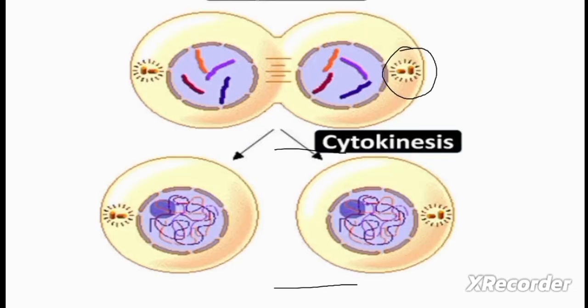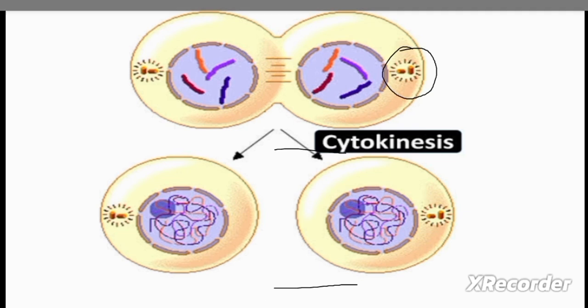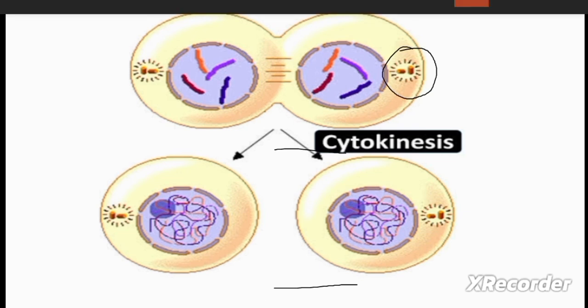This mitosis is divided into two further phases, which are karyokinesis and cytokinesis. What happens in karyokinesis? The centrosomes have a pair of centrioles in them. This is a centrosome and these are the two centrioles inside of it.